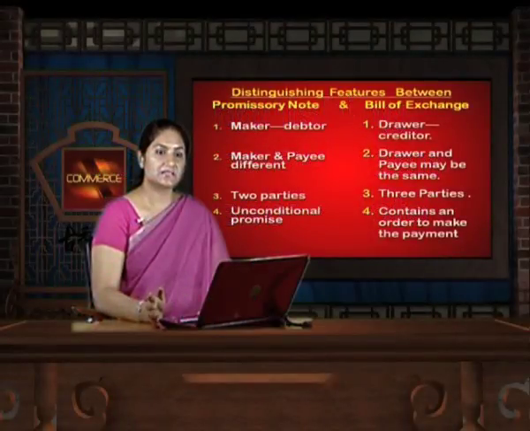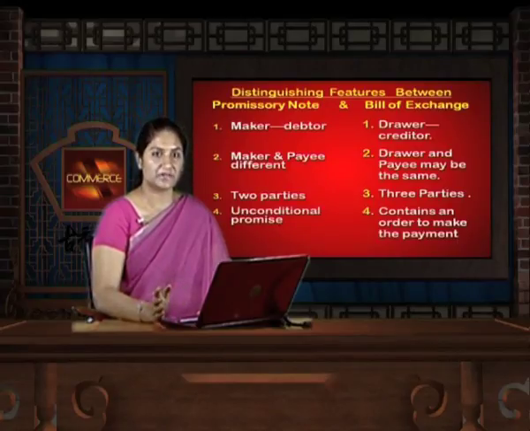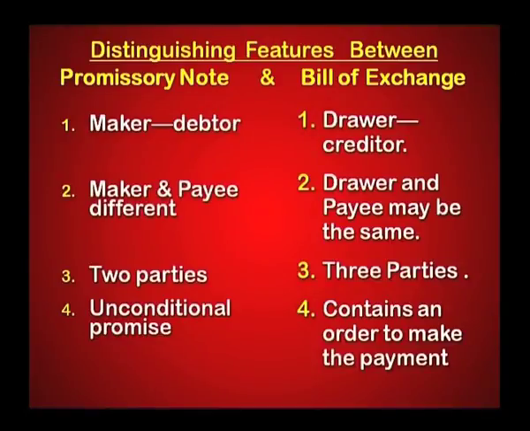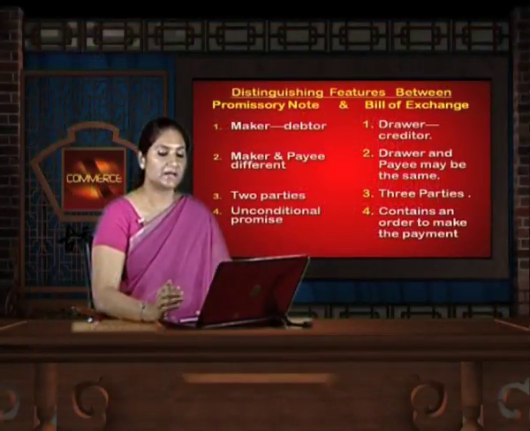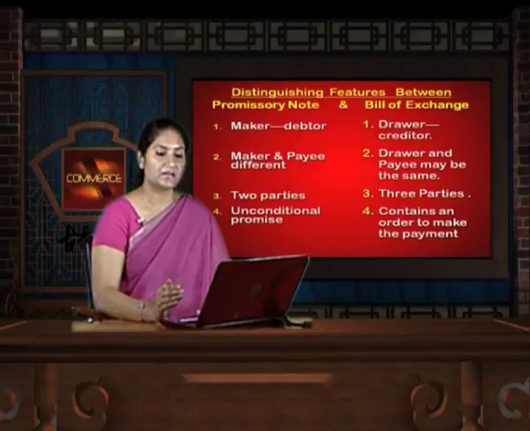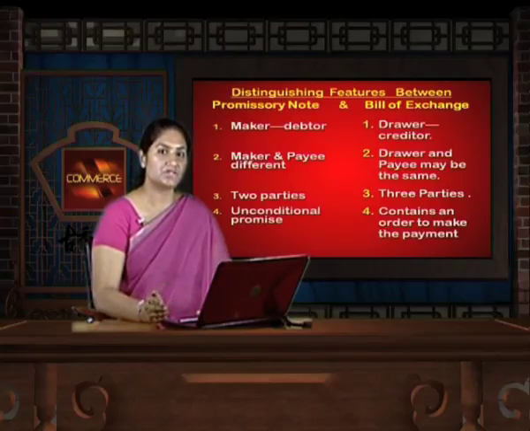Now, let us discuss the distinguishing features between a promissory note and a bill of exchange, so that we have a clear cut view of what are promissory notes and what are bills of exchange. In a promissory note, the person who makes the promissory note is the debtor, that is, he is a person who owes money to another person. In a bill of exchange, the drawer is the creditor and the drawee would be the debtor, since the drawer is ordering the drawee to make payment either to himself or to the payee mentioned on the bill of exchange.